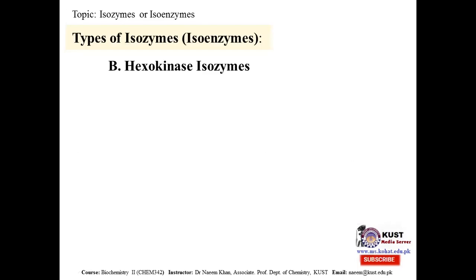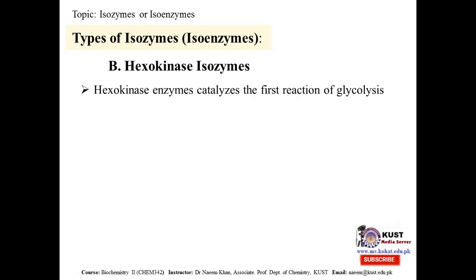Another type of isoenzyme is the hexokinase. Hexokinase enzymes are also isoforms. Hexokinase catalyzes the first reaction of glycolysis. This is another important reaction because it is the regulatory reaction in the glycolysis pathway. We know that glycolysis is the first pathway of carbohydrate metabolism. All carbohydrate must pass through glycolysis.